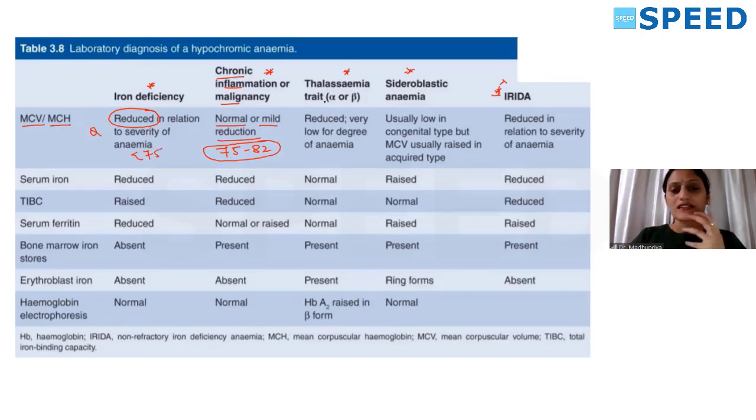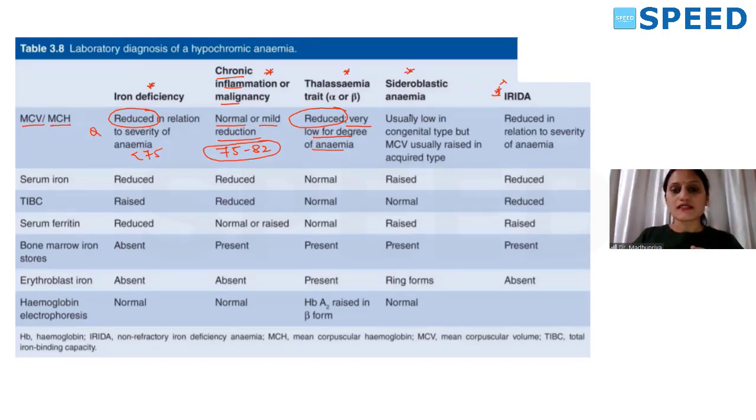In thalassemia, it is reduced very much beyond the degree of anemia. For example, for a hemoglobin of 10 gram per deciliter, there is microcytosis beyond what you would expect. That is what he's trying to tell you. The MCV is very low compared to the degree of anemia.